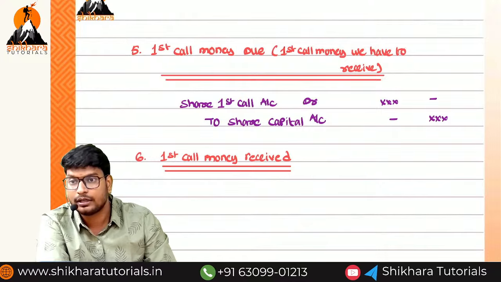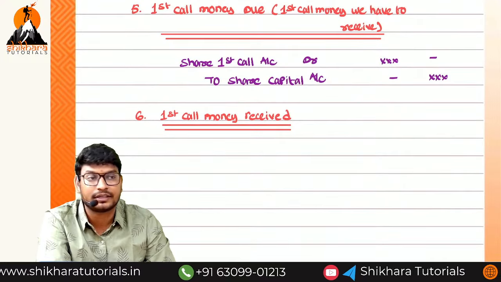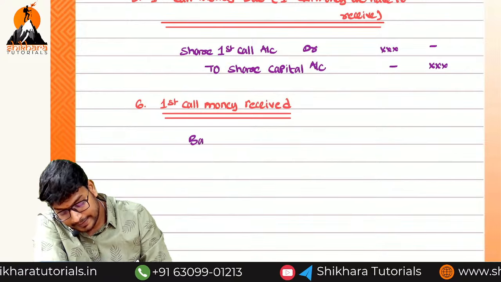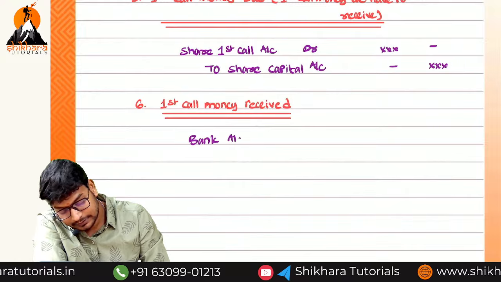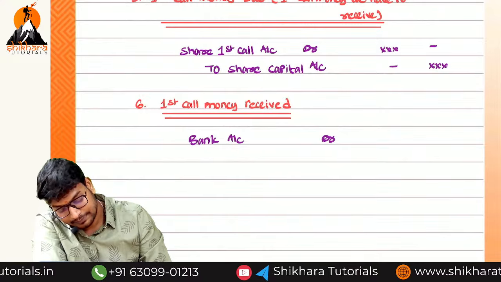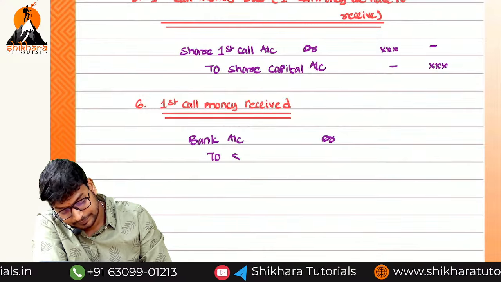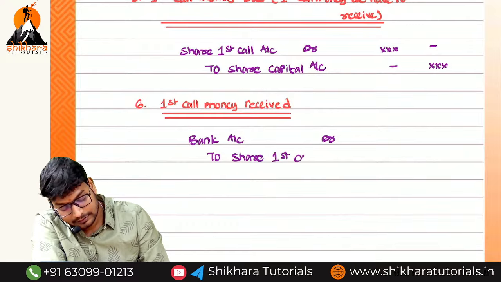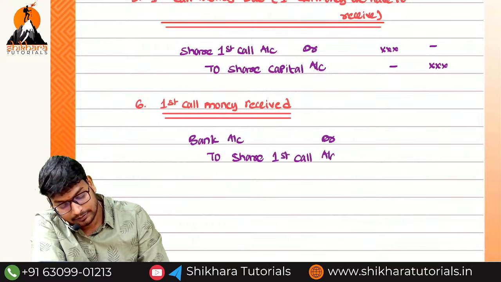Share first call money we have to cancel. Share capital we should not cancel. Okay? So bank account debited to share first call account.